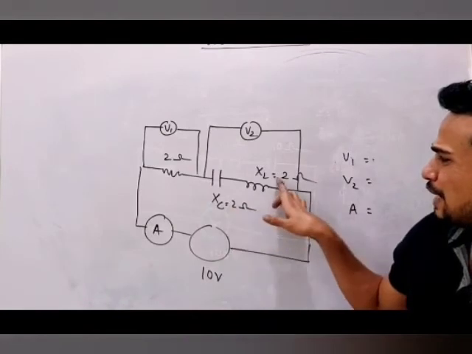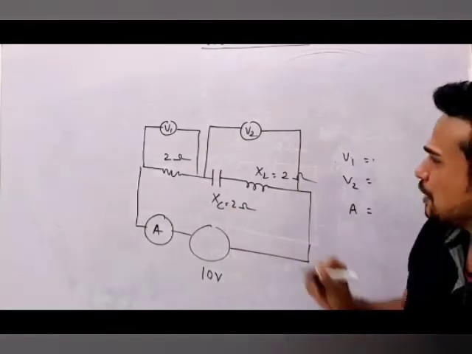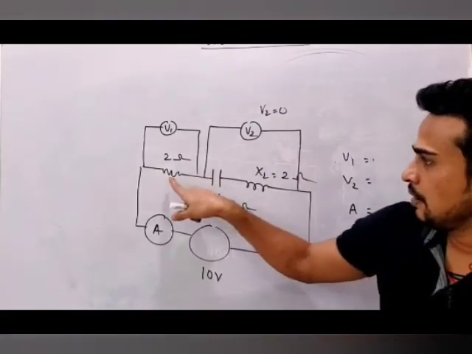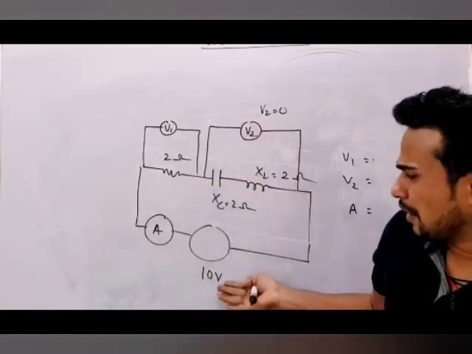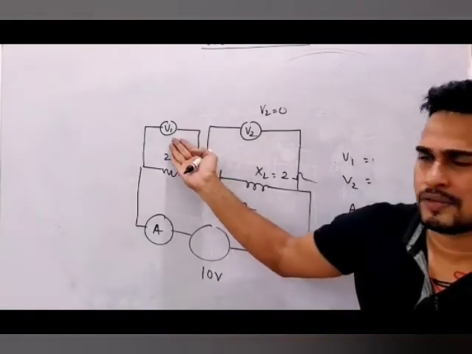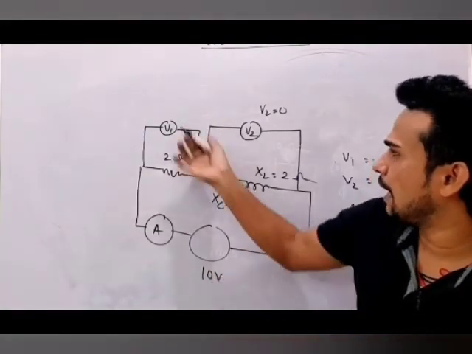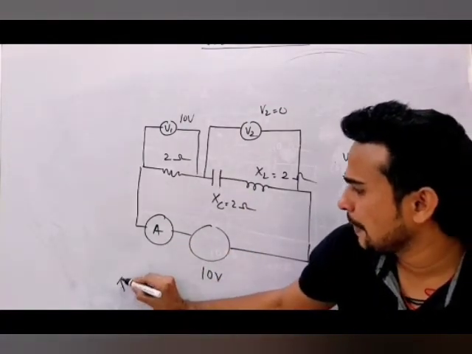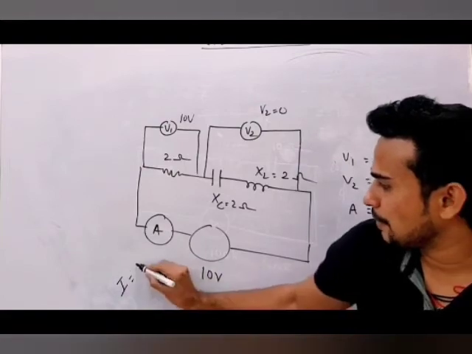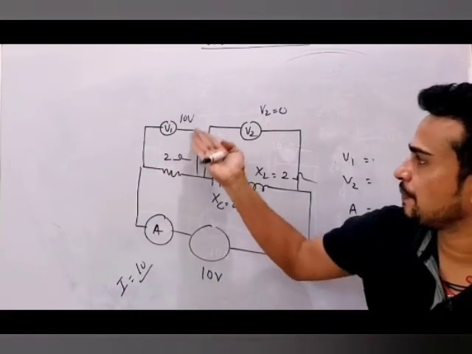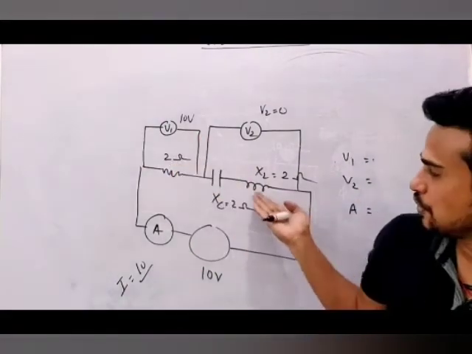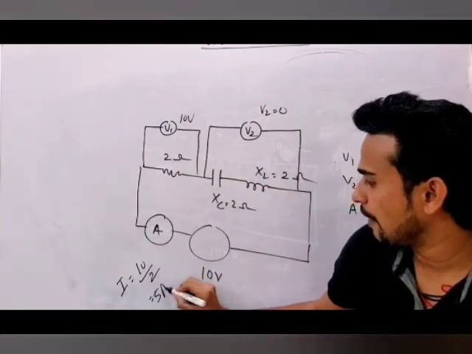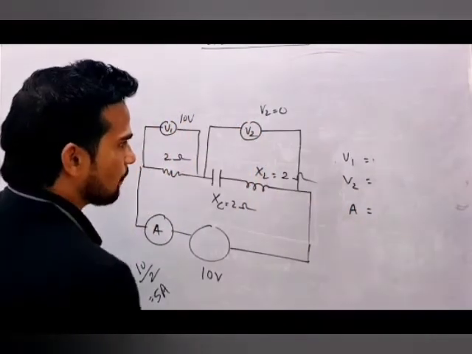Resonance means these two will cancel each other. So what is the reading of V2? 0. Cancelled. Third, sir, if they cancel, whatever 100 volt we have will come here. So what is the reading of V1? Whatever voltage we have, 10 volt. If anyone asks for the current too, you can find it: I RMS will be equal to V RMS by Z. What will be Z? Z will be the same as the resistance because these two cancel each other. So this is 2, so 5 ampere.